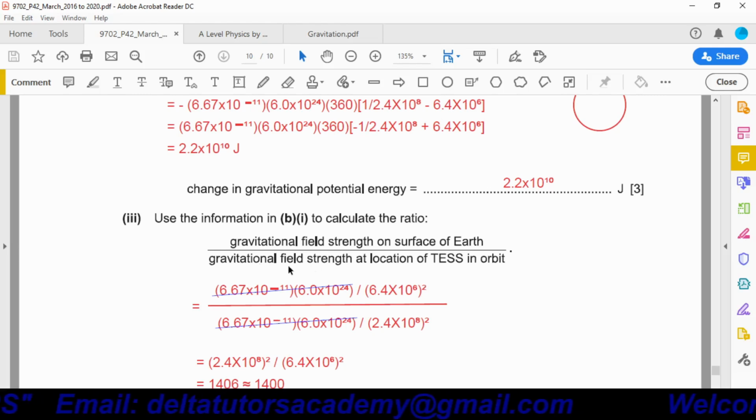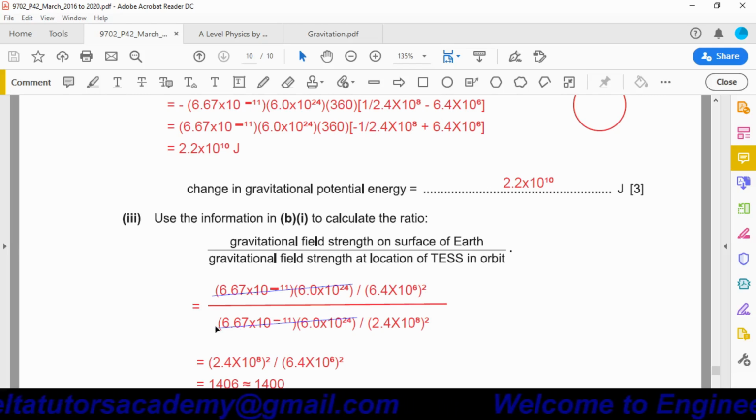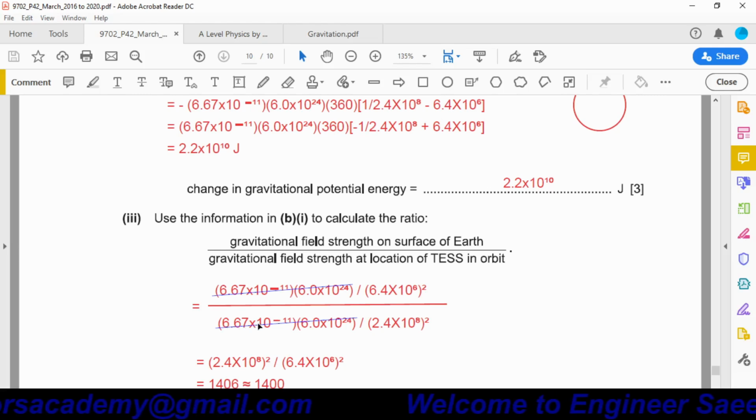Divided by the gravitational field strength at the location of TESS in orbit. When it is in the orbit, we have to find out the gravitational field strength. Capital G is 6.67 into 10 power minus 11, there is no change. Capital M, the mass of Earth, there is no change.